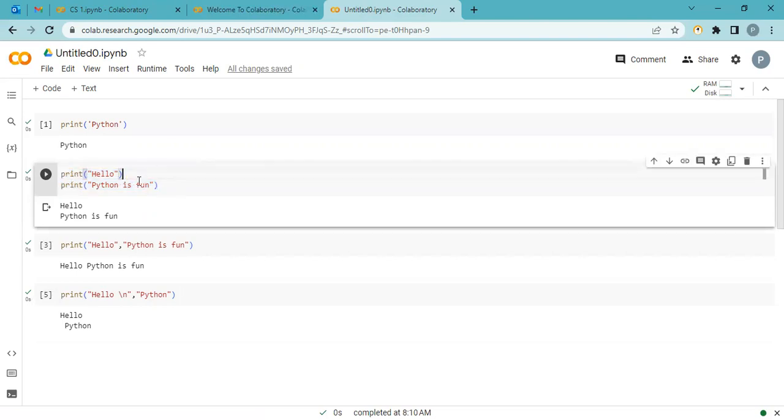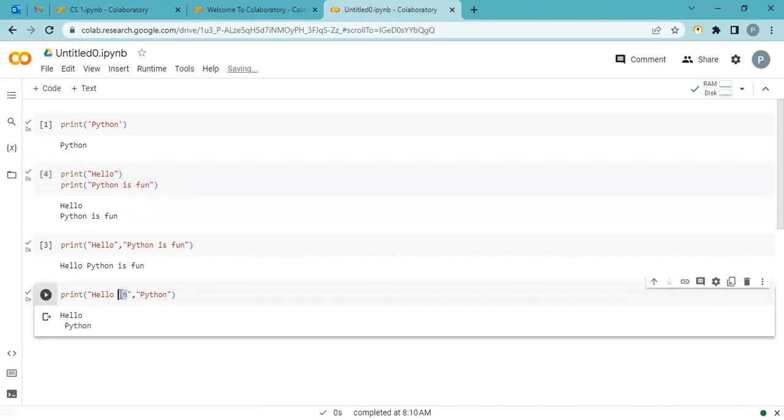First hello, then the Python compiler goes to the next line and prints Python. This sign I can use anywhere, but it is compulsory to put it inside the double quotation. I can continue this again, with a backslash, again with a comma, that is fine.